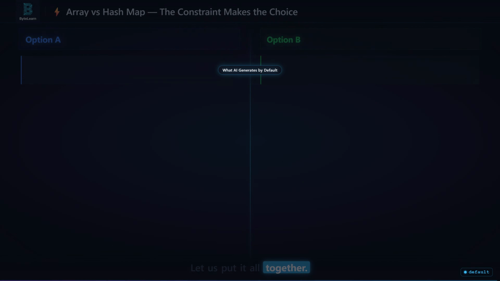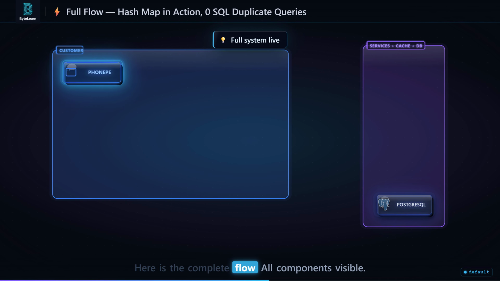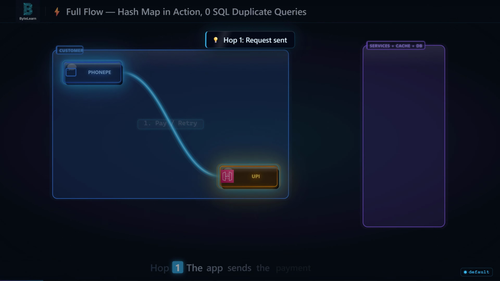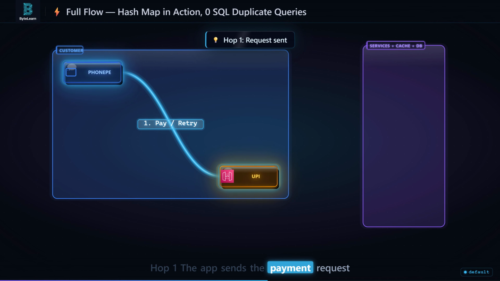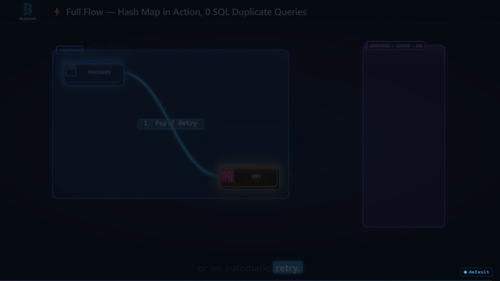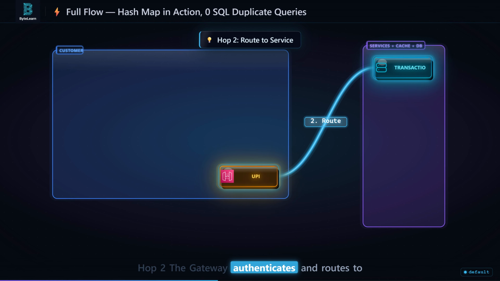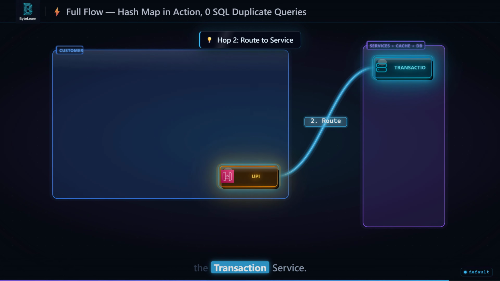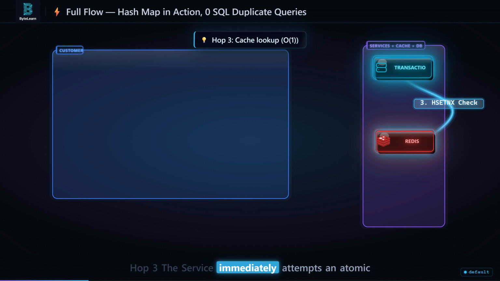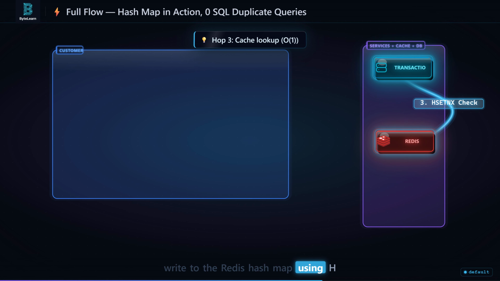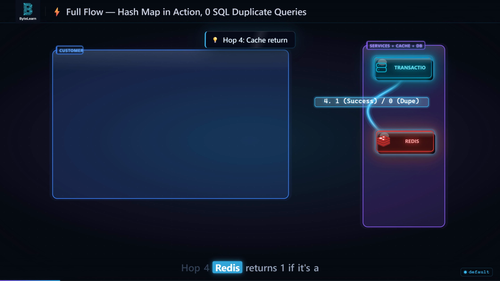Let us put it all together. Here is the complete flow. All components visible. Hop 1. The app sends the payment request or an automatic retry. Hop 2. The gateway authenticates and routes to the transaction service. Hop 3. The service immediately attempts an atomic write to the Redis hash map using HSETNX. Big O of 1. Hop 4. Redis returns 1 if it's a fresh transaction or 0 if it's a duplicate retry, all in under 1 millisecond.